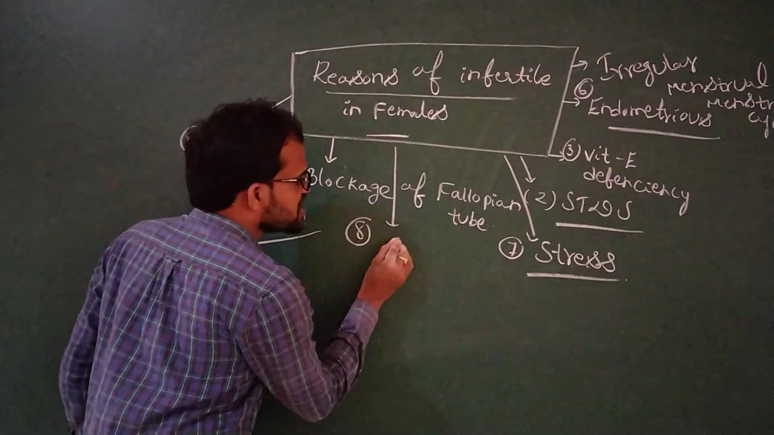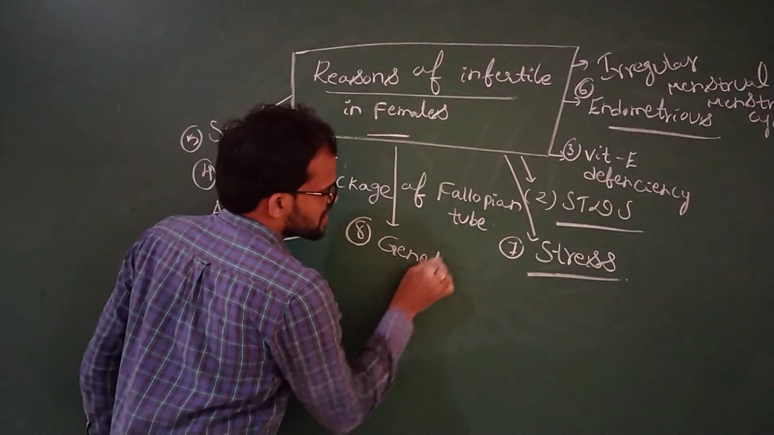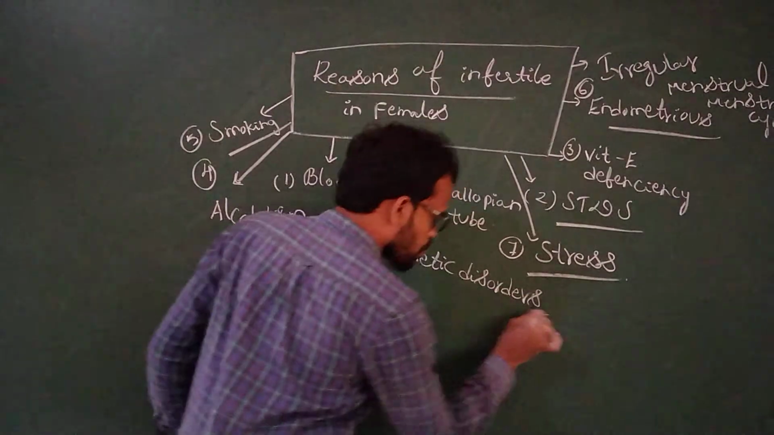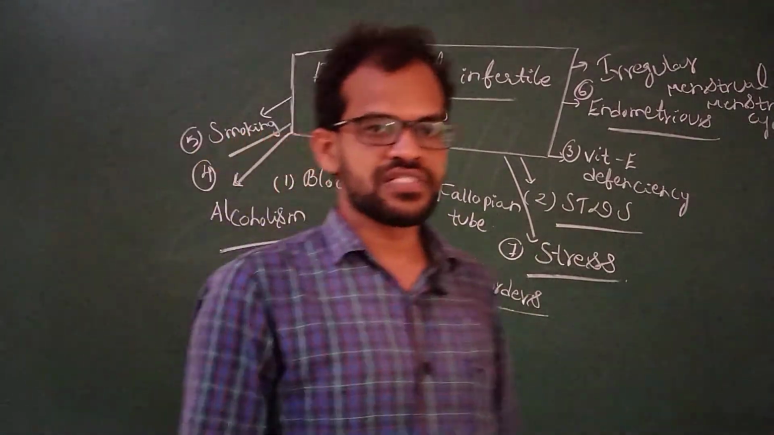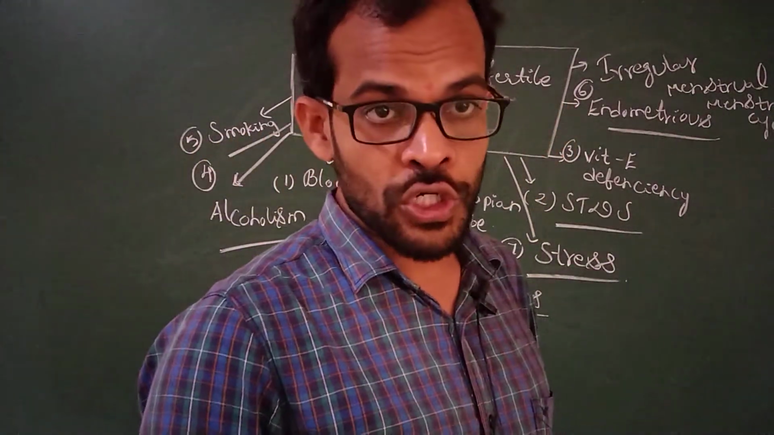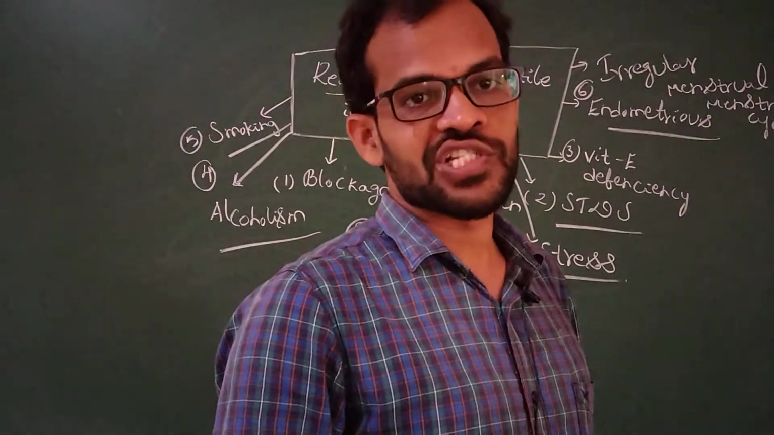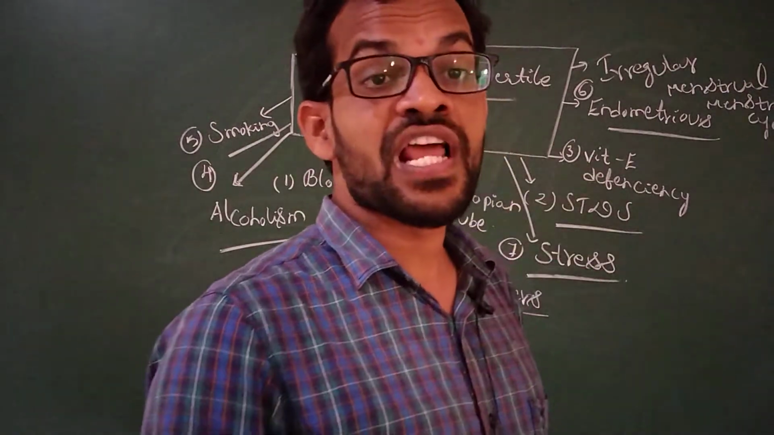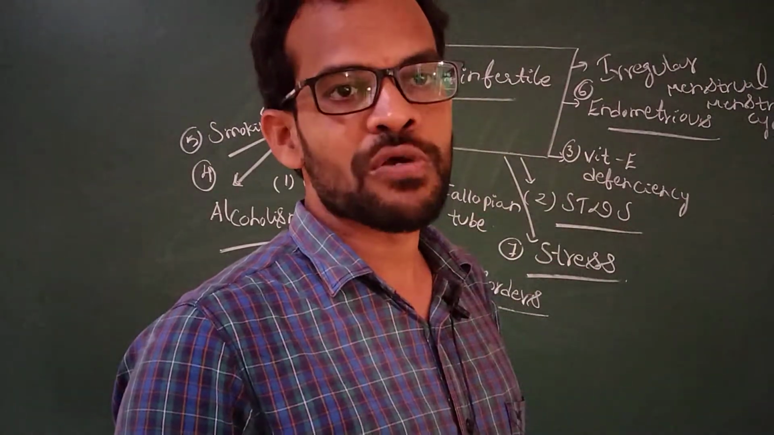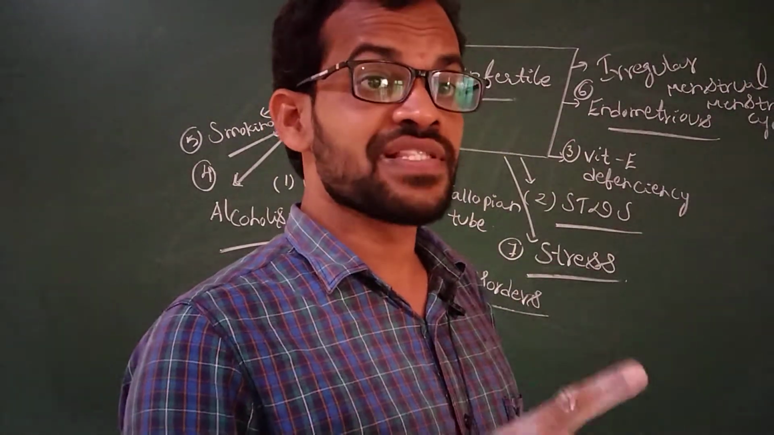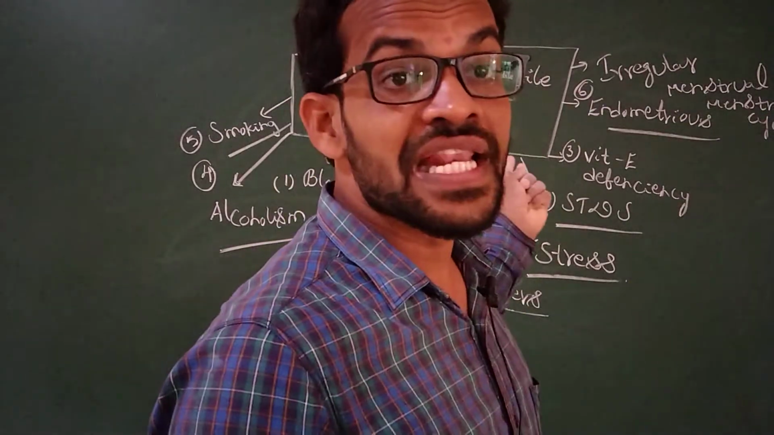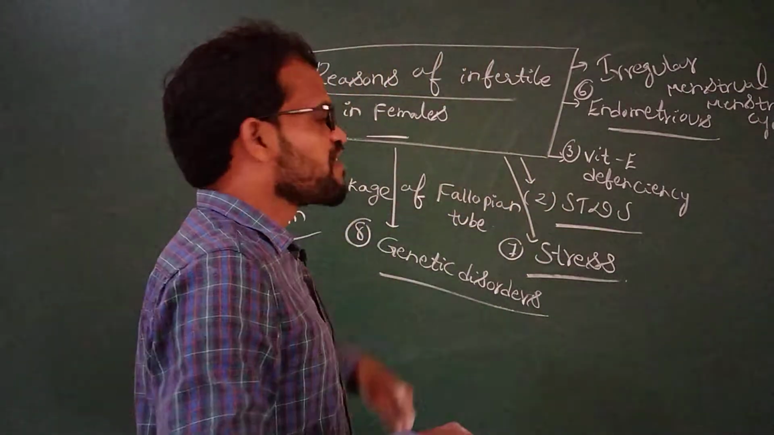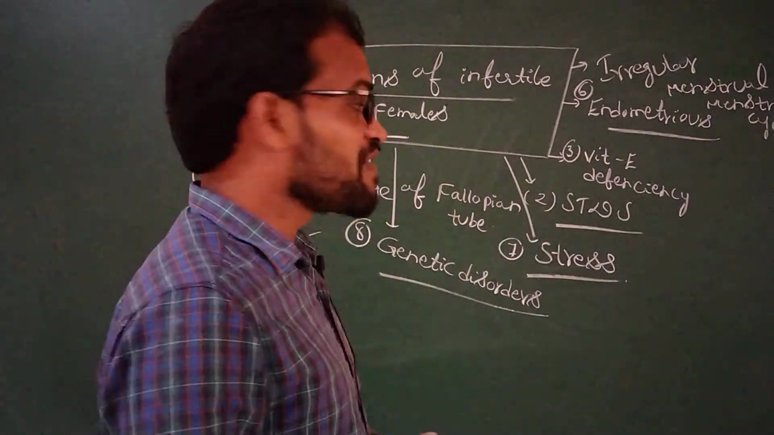That is genetic disorders. Genetic disorders like Down syndrome, Turner syndrome, Klinefelter syndrome, Patau syndrome, Cri-du-chat syndrome, phenylketonuria, and cystic fibrosis. If these syndromes are present in any female, she is not able to produce any babies or any egg cells. This also leads to infertility problems.